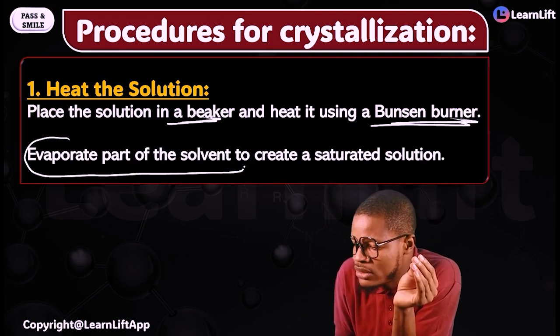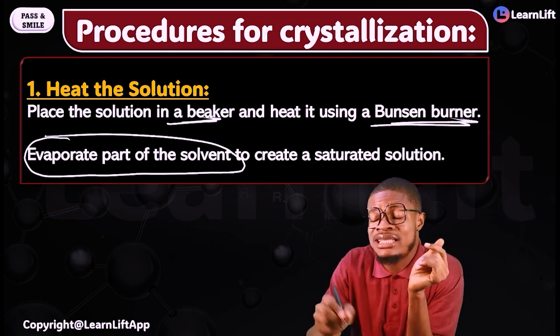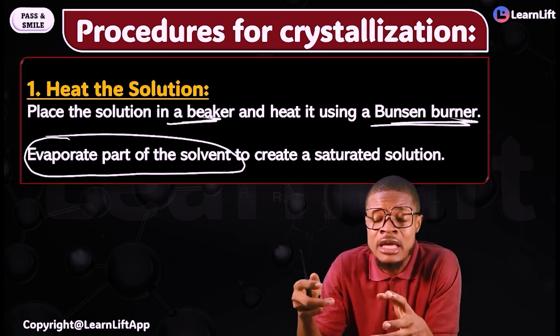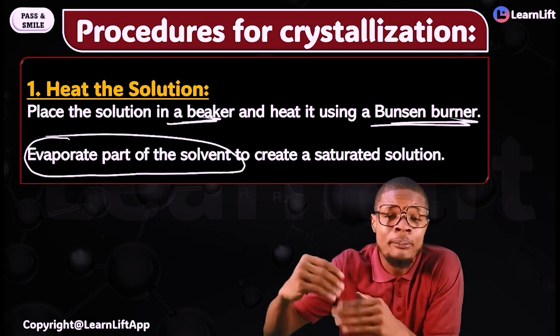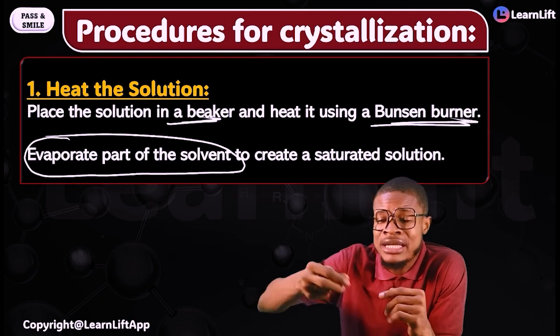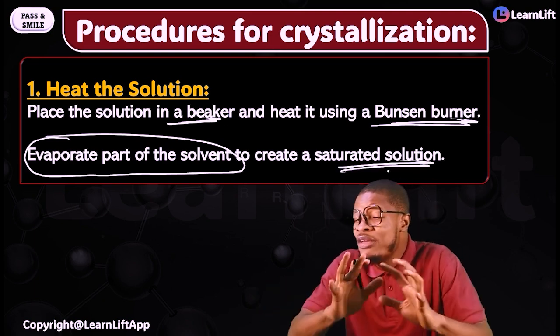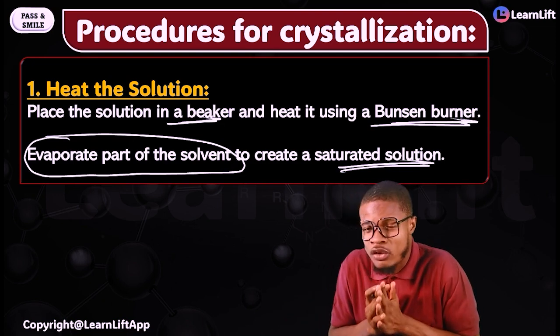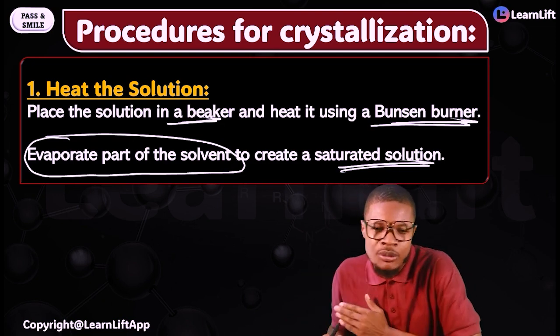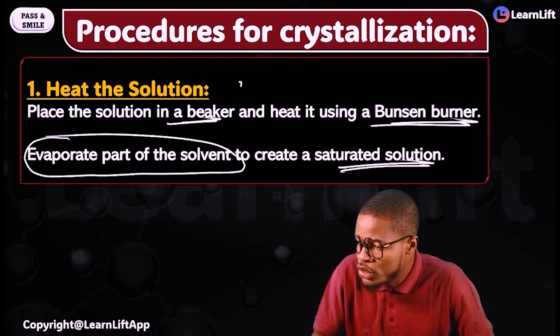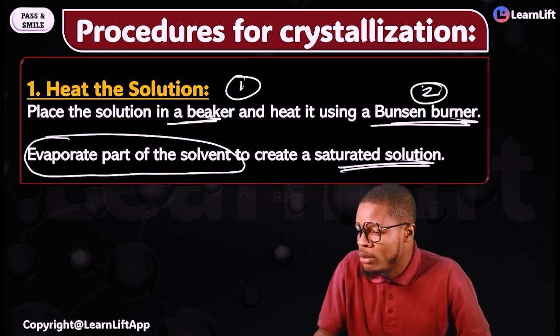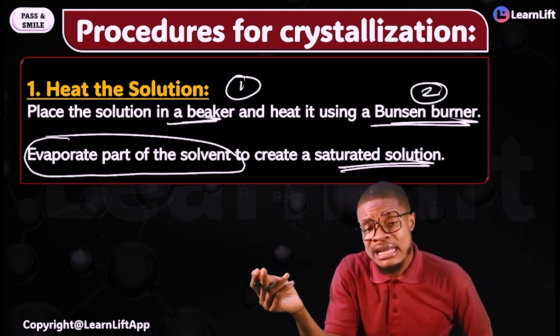And then the next thing is this. Evaporate parts of the solvent. That's why we said that in crystallization, evaporation takes place, but you don't evaporate completely. Partial evaporation, you evaporate part of the solvent to create a saturated solution. Now, follow me very squarely and understand the whole of this. Give me the apparatus that we need here. Number one, you need your beaker. Number two, you need your Bunsen burner, and then any other thing that can now come up.